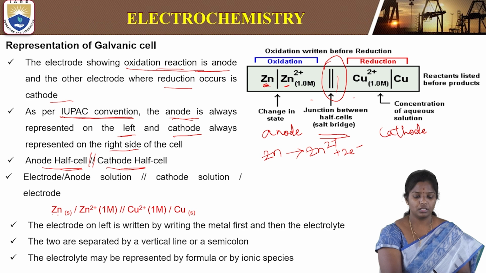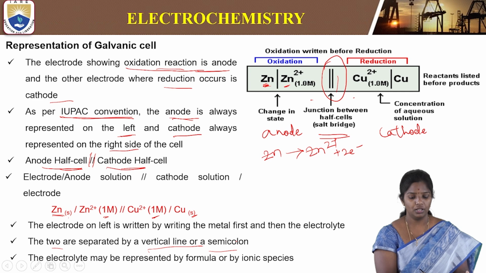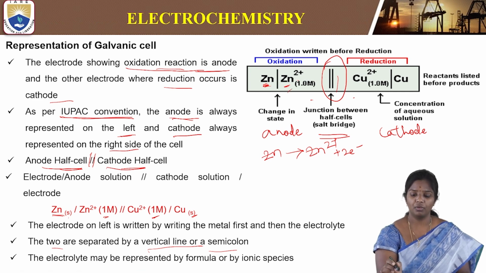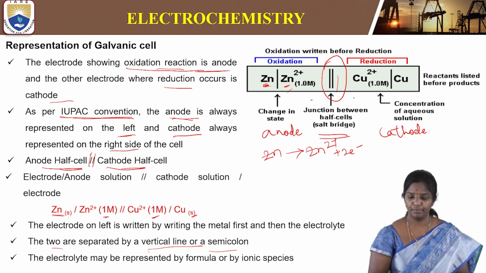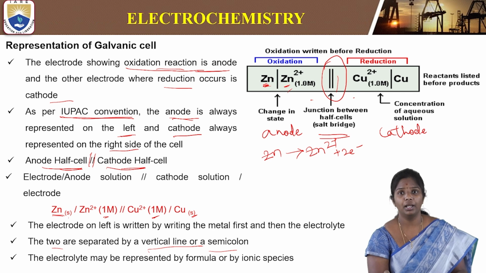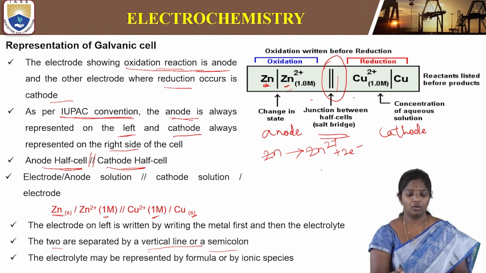So this is the same thing we are showing here, solid and 1 molar solution or the aqueous solution. Then this is an aqueous solution and this is a metal rod or solid. These two are separated by a vertical line or a semicolon. The electrolyte can be written in the ionic form or the complete formula form. So these are the basic rules that have to be applied before we write the representation of any electrochemical cell or the galvanic cell.